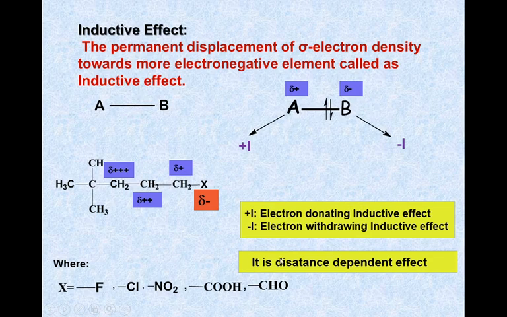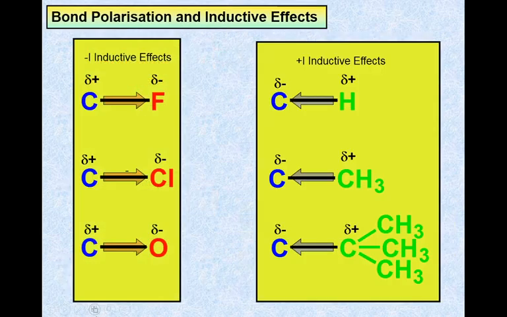Therefore, it is within the sigma bond, and it is a distance dependent effect, because as the length of the carbon chain increases, the inductive effect decreases, and approximately after 4 to 5 carbons it stops. Here there is a delta negative charge over this X, and CH2 possesses delta positive. That means this is a distance dependent effect, where X are electron withdrawing groups like fluorine, chlorine, and NO2.